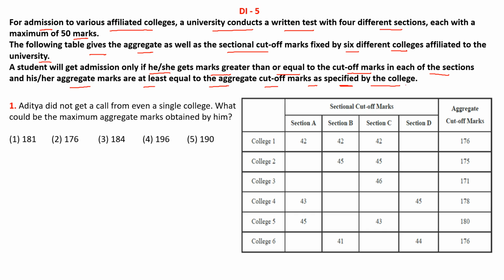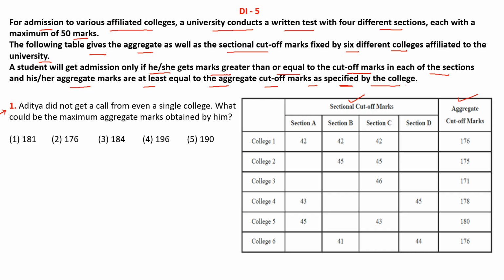So in this particular set, we are provided with the data of sectional cutoffs and aggregate cutoffs of these 6 colleges, college 1, 2, 3, 4, 5, 6, and for getting admission to these colleges, these colleges have provided their sectional cutoffs as well as aggregate cutoff for getting a call of admission. So let us now proceed with the question first.